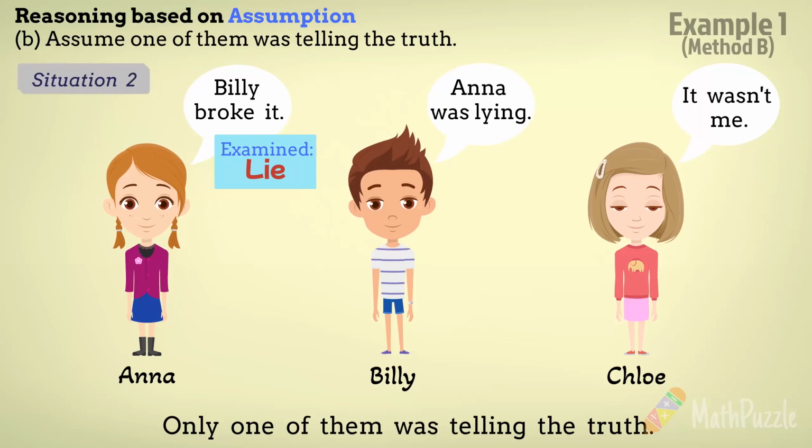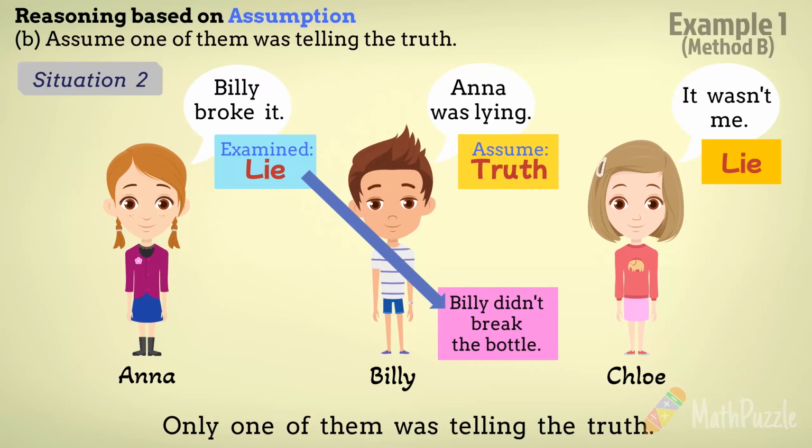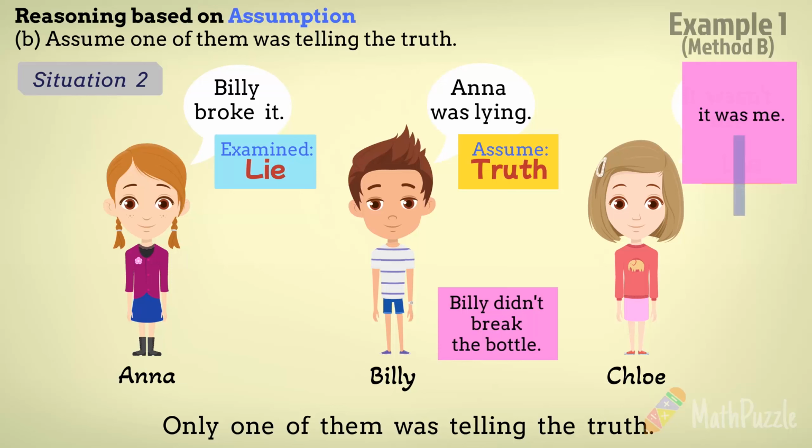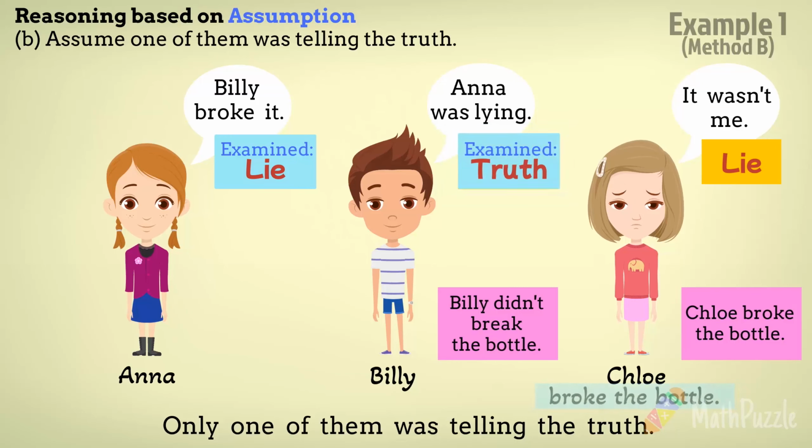Moving forward, let's consider the assumption that Billy was telling the truth while the others were lying. Based on Anna's false claim, we can deduce that Billy did not break the bottle. Billy's true statement that Anna was lying aligns with the situation. Chloe's false statement denying her involvement implies that she was the one who broke the bottle. After carefully considering all the statements, we find no contradictions. Thus, we can conclude that Billy was indeed telling the truth, and Chloe was the one who broke the bottle.